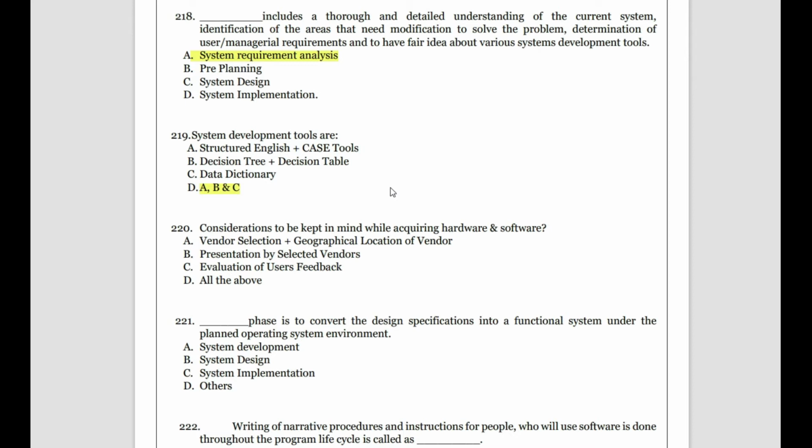Then, considerations to be kept in mind while acquiring hardware and software. What all do you need to keep in mind when you're acquiring things from a vendor, from an outside person? We must have proper knowledge of vendor selection, geographical location of the vendor, presentation given by the vendor, and evaluation of the users' feedback on that vendor. So all three above must be the answer.